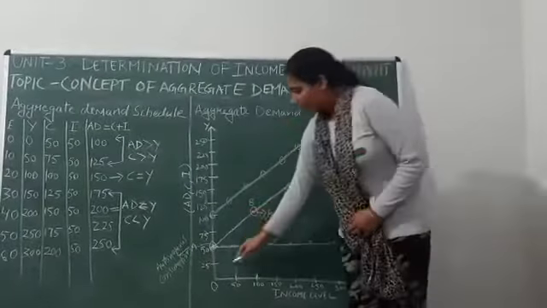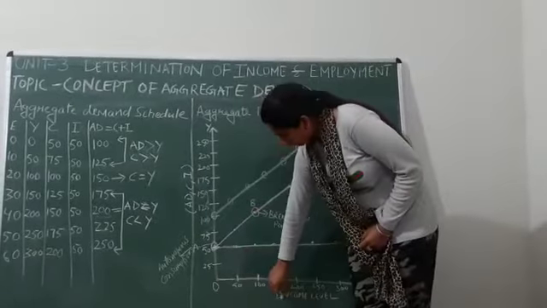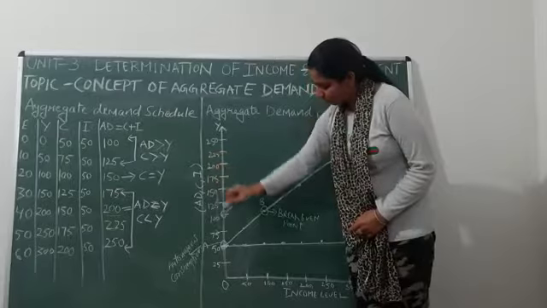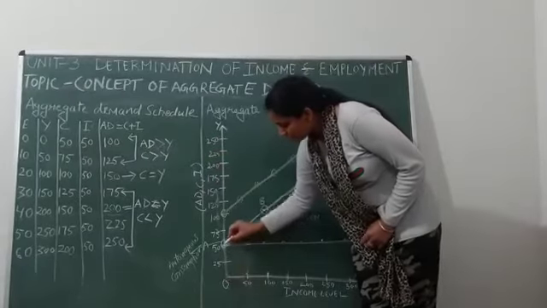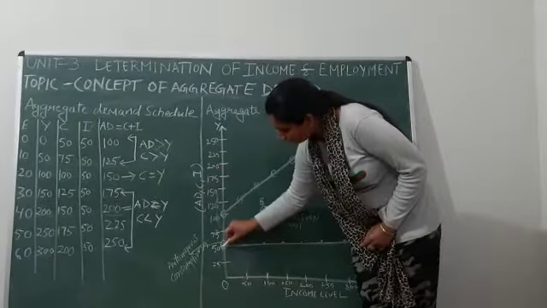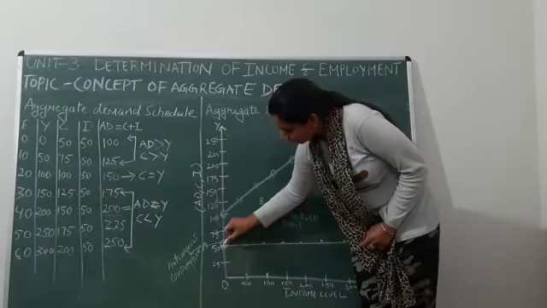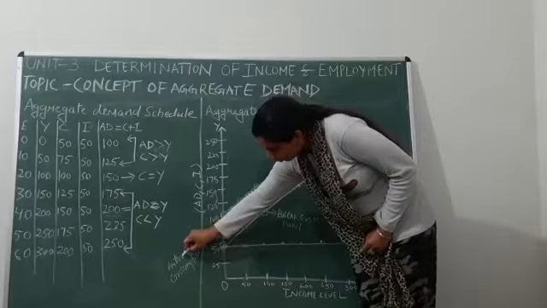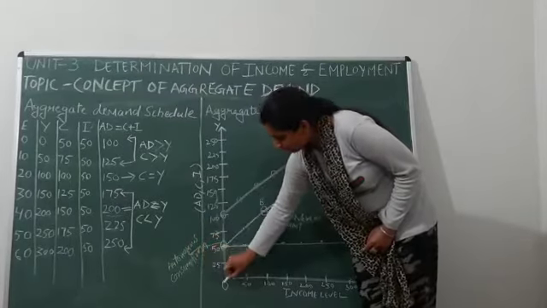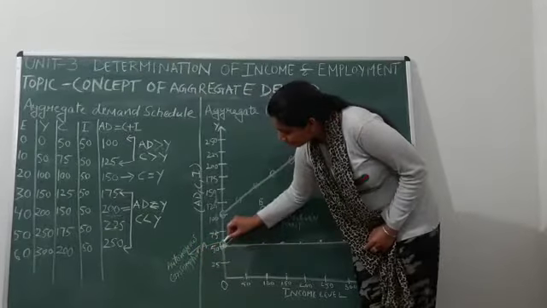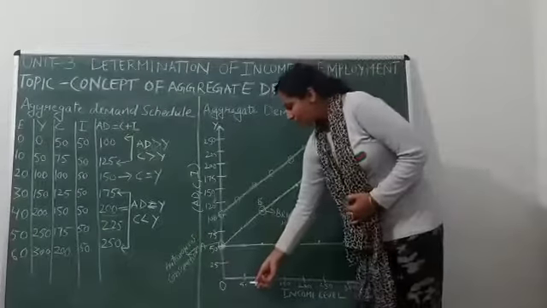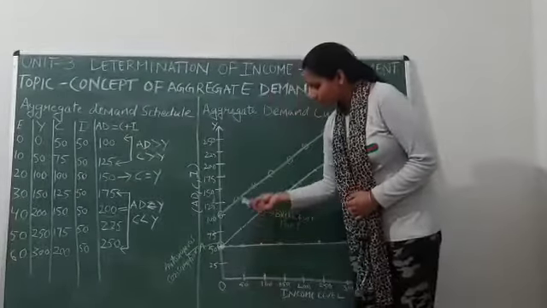Then the consumption curve. Here we have taken income on the x-axis, and on this side we have taken aggregate demand, consumption and investment. So when income is 0, consumption is equal to 50. So the first point will come here. I have given it the name A. This A means autonomous consumption. When income is equal to 0, this 50 is consumption and this is known as autonomous consumption. After this, when income is 50, consumption is 75.